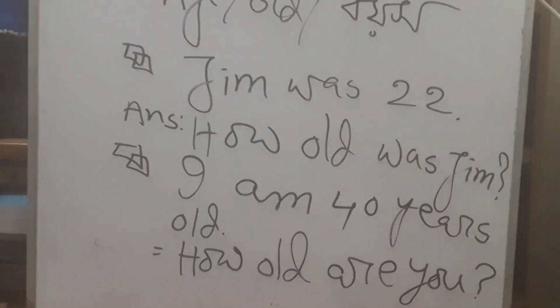Next sentence, I am 40 years old. It also expresses a person's age. So here, how old are you? It's a little bit difficult because here you is used in place of I, and after you cannot use am. So you have to change I to you and am to are. So be careful. This type of sentence is very important for exam. So the answer of this question is, how old are you?